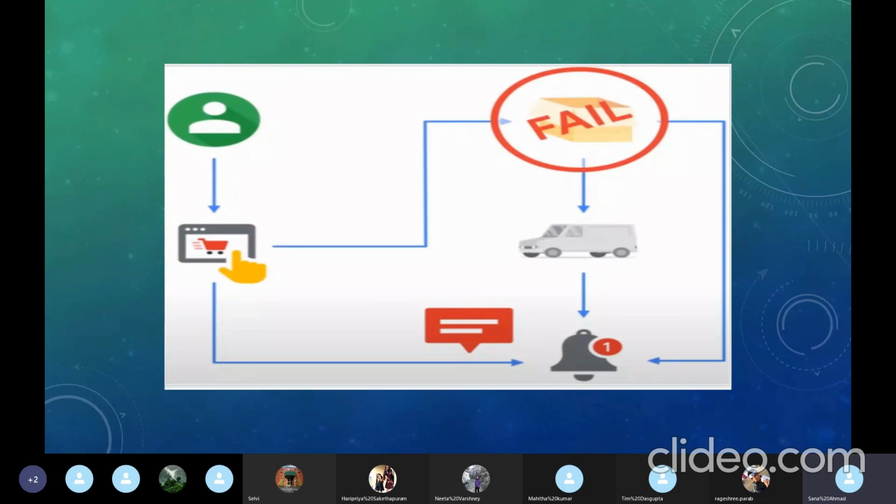If one service fails, it would be difficult for the developer to handle a situation where there is no retry happening. There is no retry for the packaging service to receive that order again so that it processes. So this is one problem.